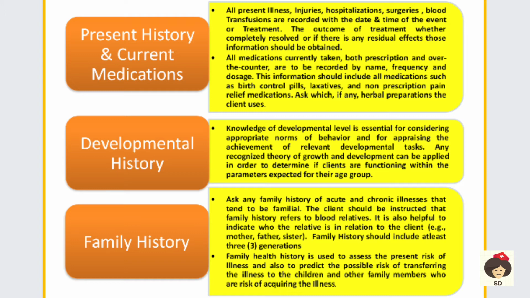And next we will collect the family history. Many diseases are inherited from the parents, that is, they are familial, and mostly if there are blood relatives, the disease can transfer from one person to another, from mother to father or sister, like this. Any three generations the disease can travel. So you have to ask about anyone in the family with a chronic illness or any genetic disease. And when we get the family history, then we know whether the cause of illness is due to transfer from parents to children.